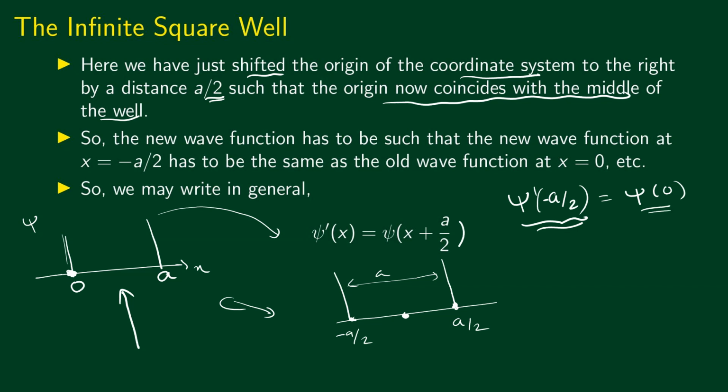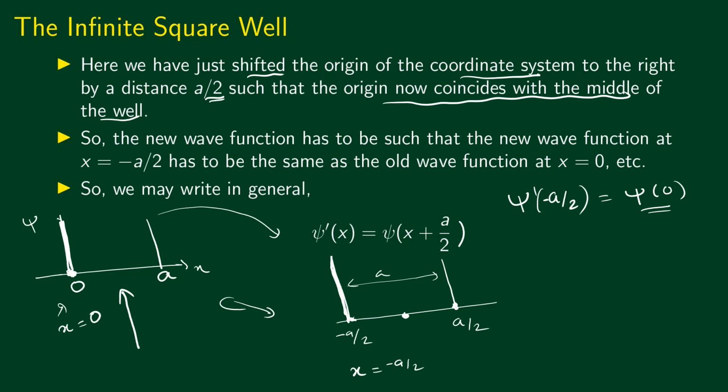Why? Because the physical situation at x equal to 0 in the first case is the same as at x equal to minus a by 2: an infinitely high barrier at x equal to 0 in the first case, and an infinitely high barrier at x equal to minus a by 2 in this case. Same physical situation at different points. So psi prime of minus a by 2 has to be equal to psi of 0.